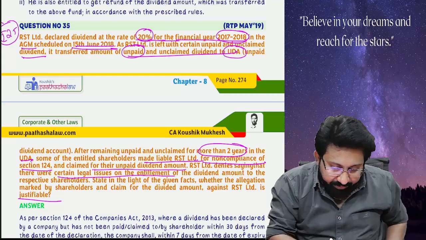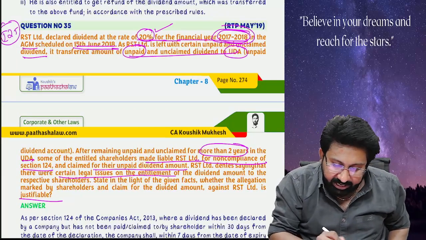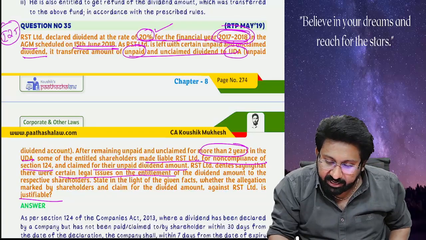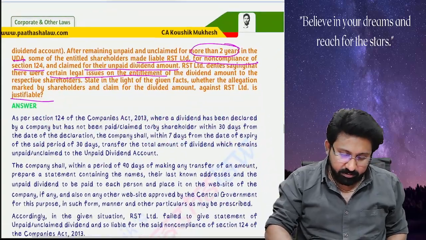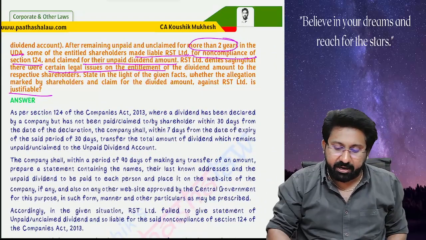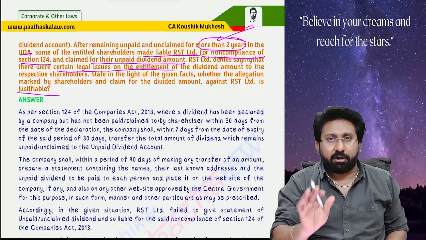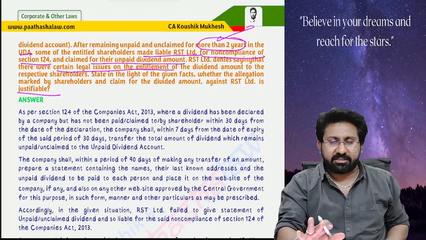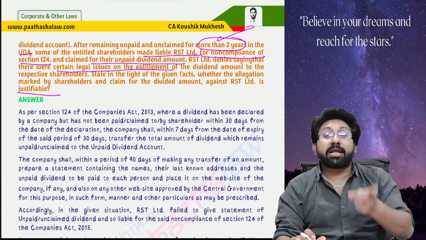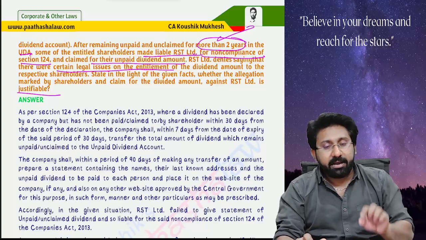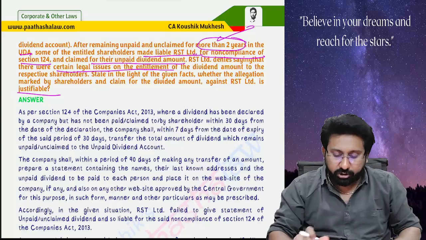In this case, what happened? RST Limited declared dividend for 2017-2018 in the AGM. RST is left with certain unpaid and unclaimed dividend, which it transferred to the unpaid dividend account. Up to there, it has done correctly. After remaining unpaid and unclaimed over 2 years, some of the entitled shareholders made the company liable for non-compliance. There is no non-compliance in transfer, but if within 7 years any shareholder claimed the unpaid dividend, the company has an obligation to pay that amount from the unpaid dividend account to the respective shareholder.